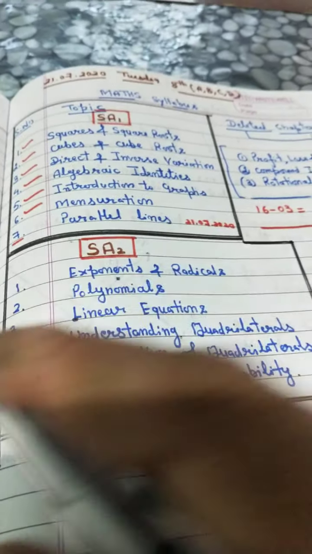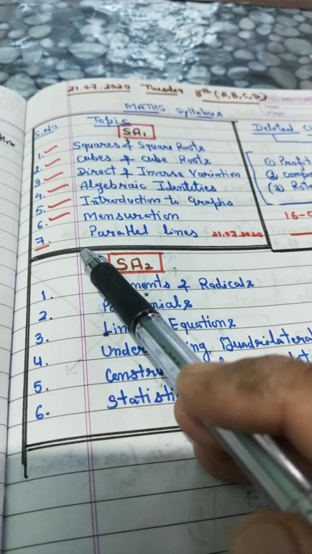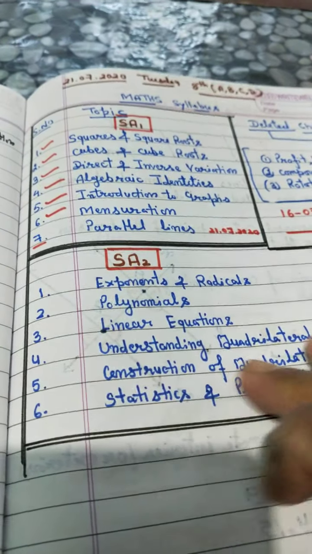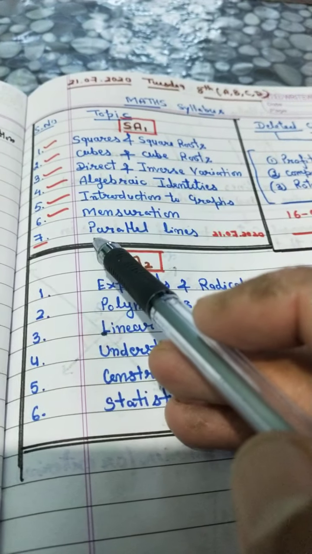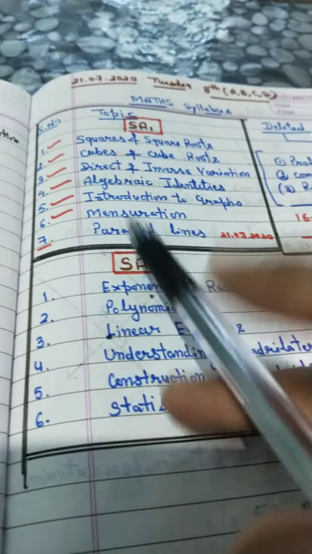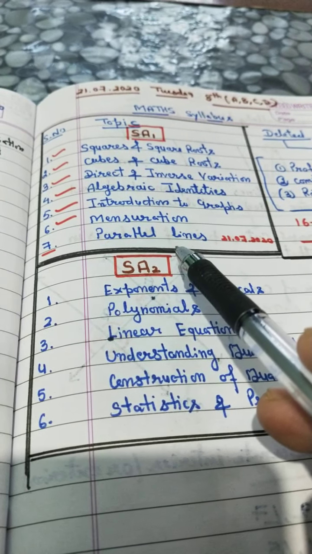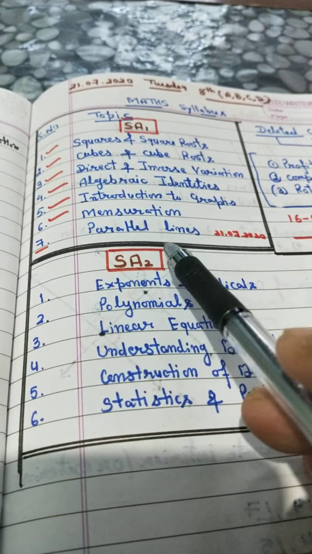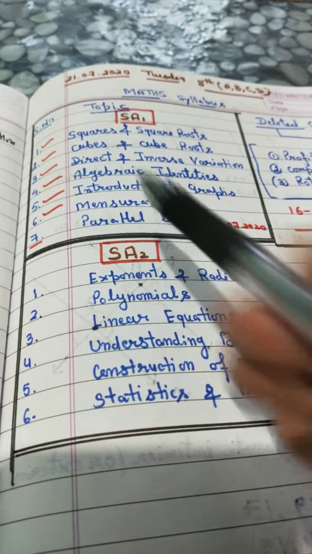Now in the first term, we have completed 7 chapters, and in the second term we have only 6 chapters. Out of 7 chapters, we have completed 6 chapters. Only 1 chapter is left, that is Parallel Lines. Today I am going to start this chapter, and in the second term we have 6 chapters.